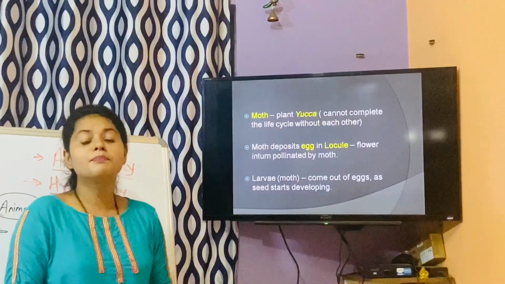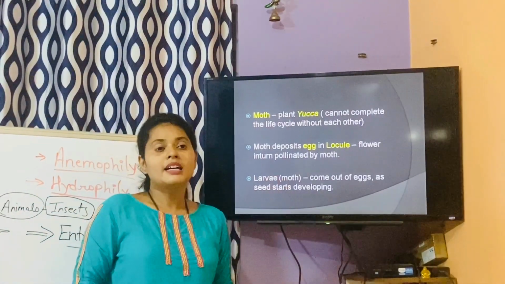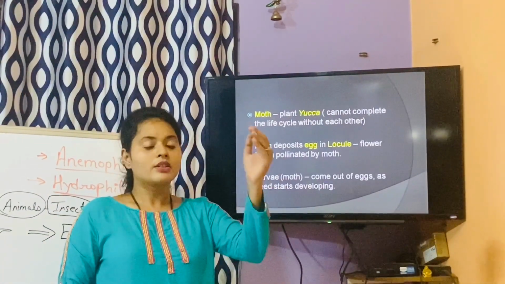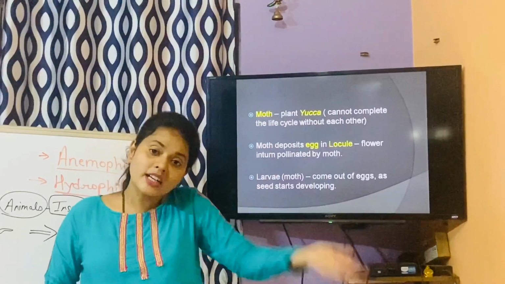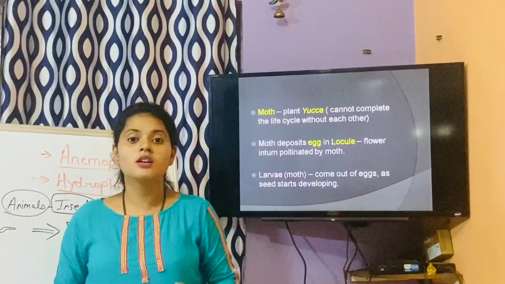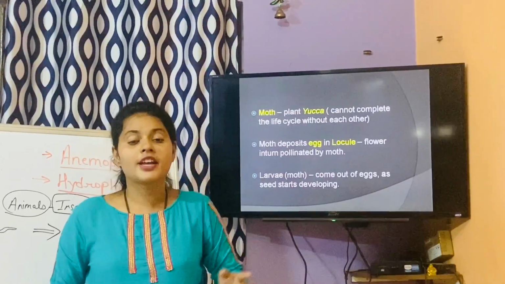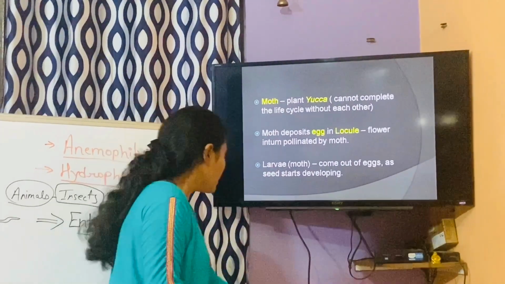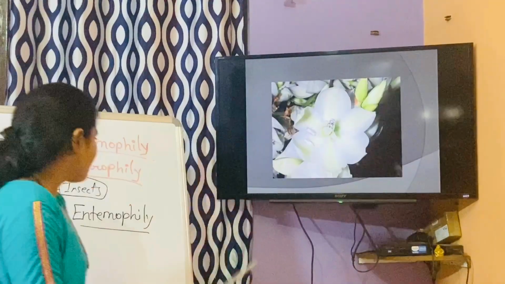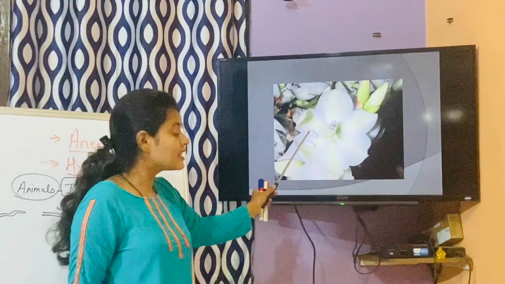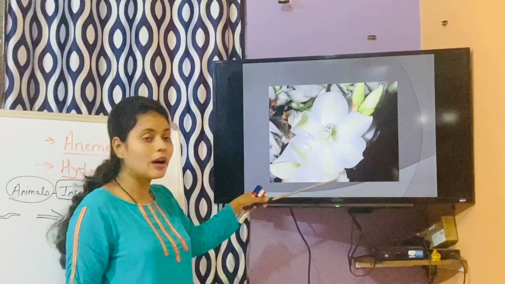Next, there are some plants. The plant name is the yucca plant. Now this yucca plant cannot complete its life cycle without the presence of a moth. There's one moth without which it cannot complete its life cycle. Now why? You can see the picture here. This is a moth, and this is that yucca plant.